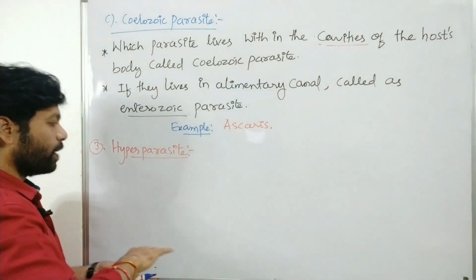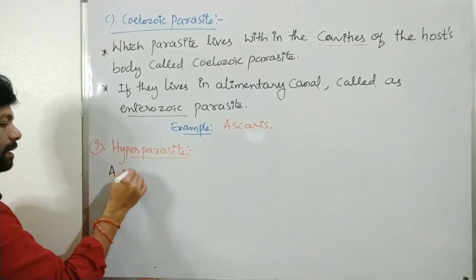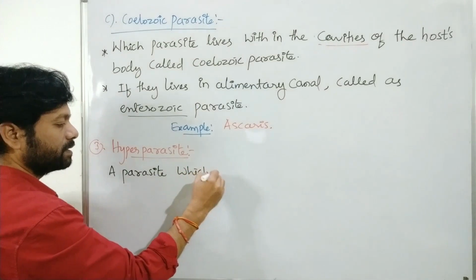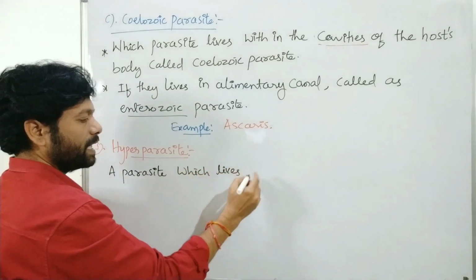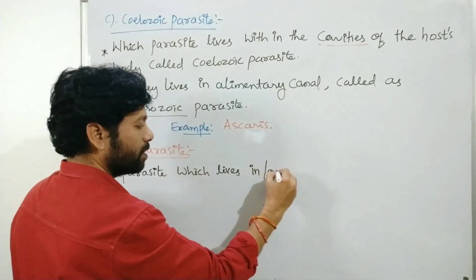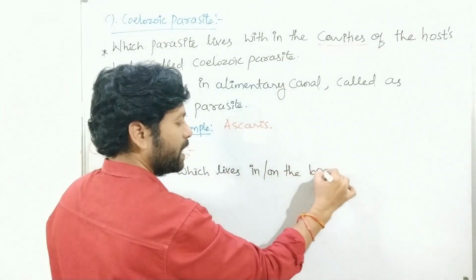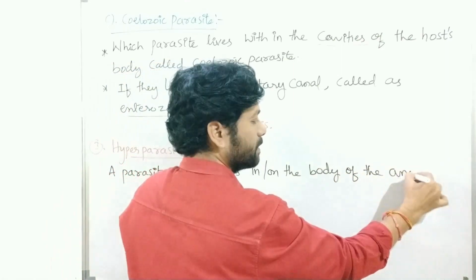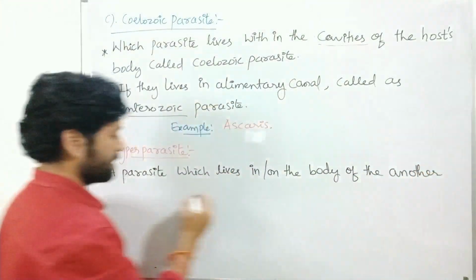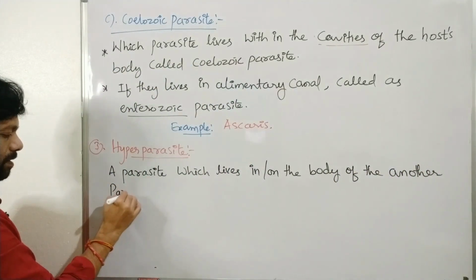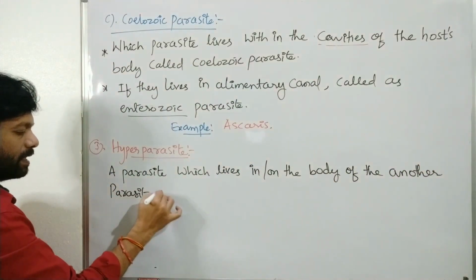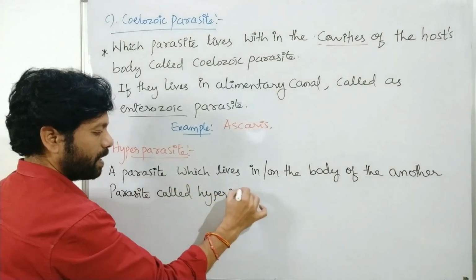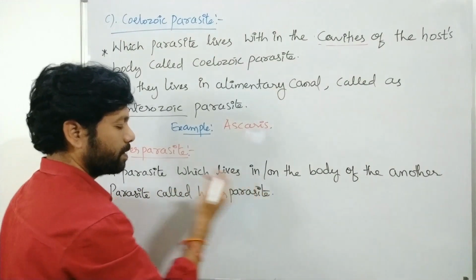Hyperparasite. A parasite which lives in or on the body of another parasite is called a hyperparasite.